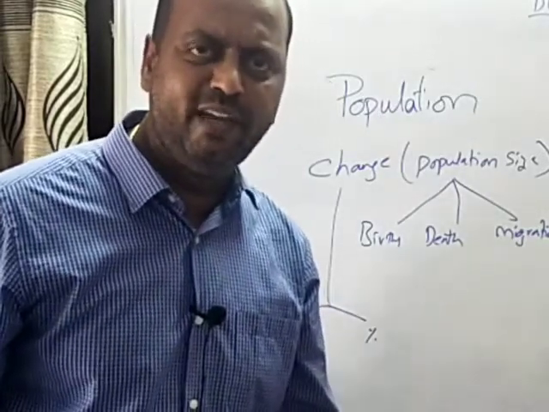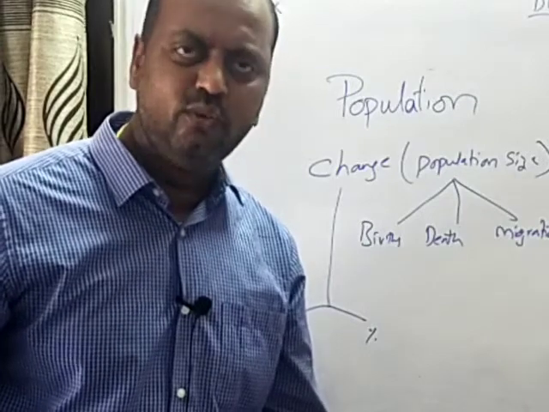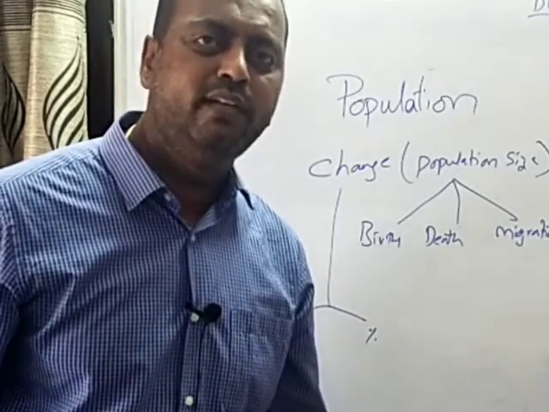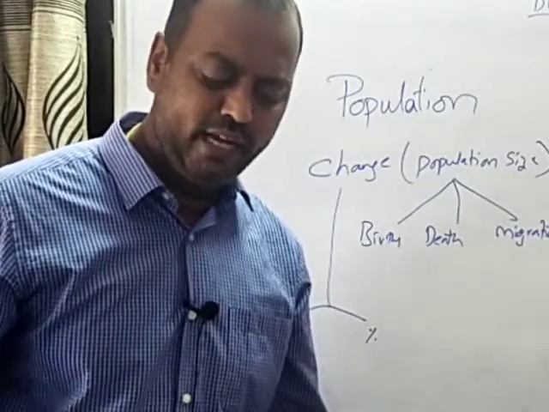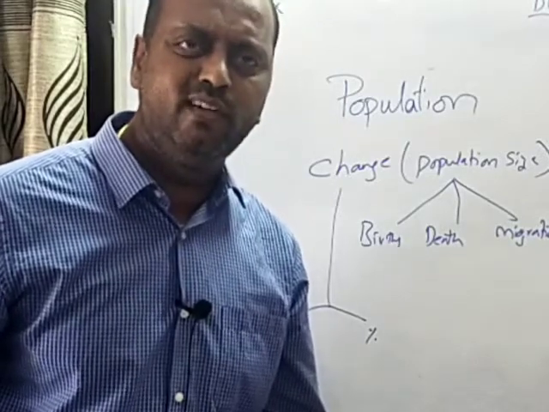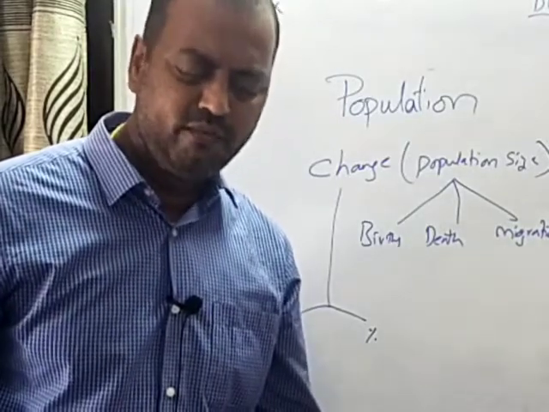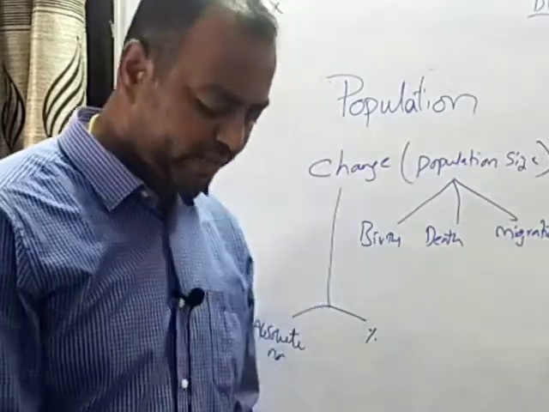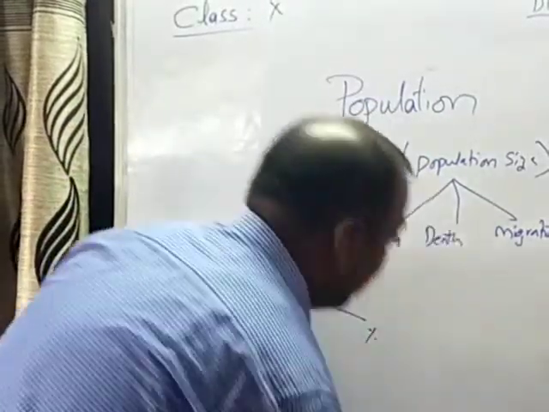So this number can be expressed in percentage also. So that percentage becomes 1.9 percent. Hence we say that the population growth rate was 1.9 percent for the year 1992. So let me explain the same thing with the help of an example.